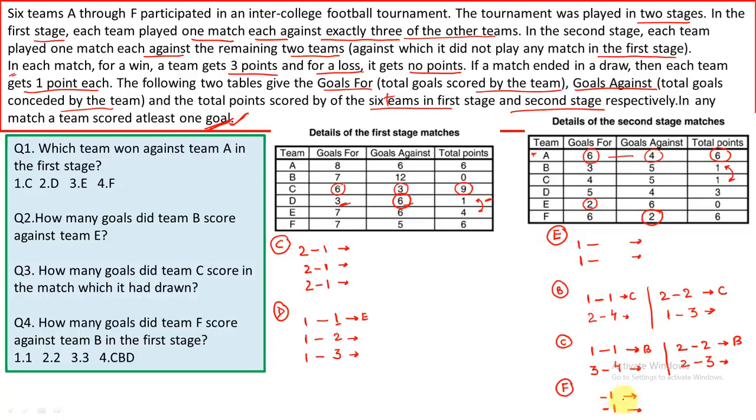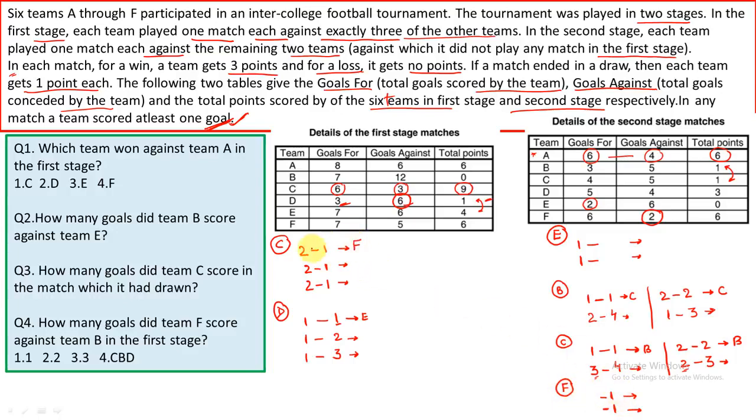With any team with which F plays, the score made by the opposing team would be 1 only. So in both the cases, C cannot be the team, because C would either score 3 or 2. So this makes it very clear that F and C will play the match in the first stage.